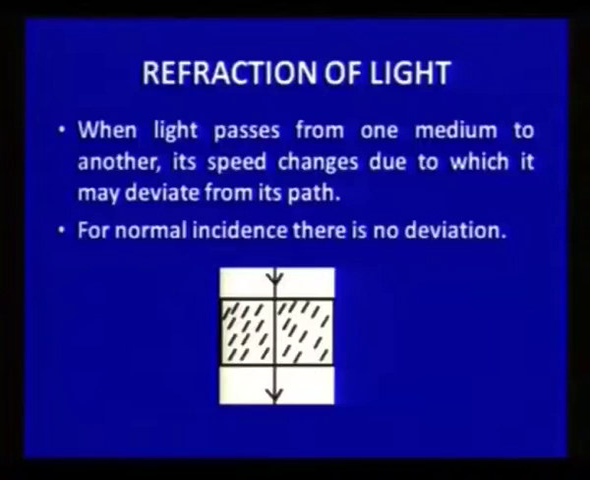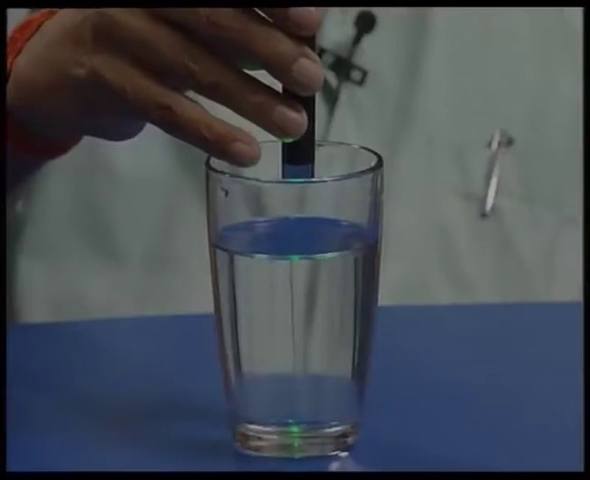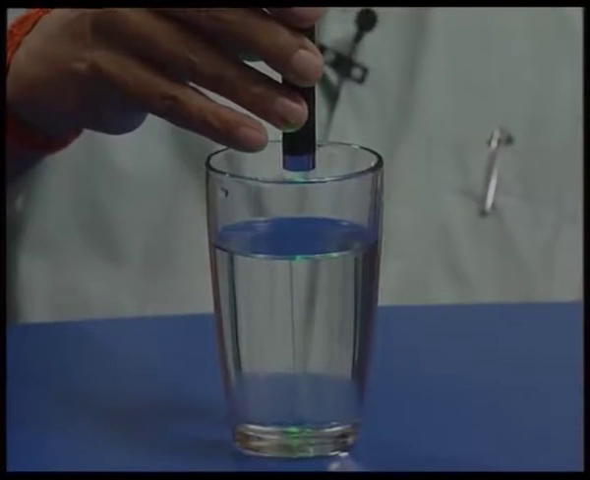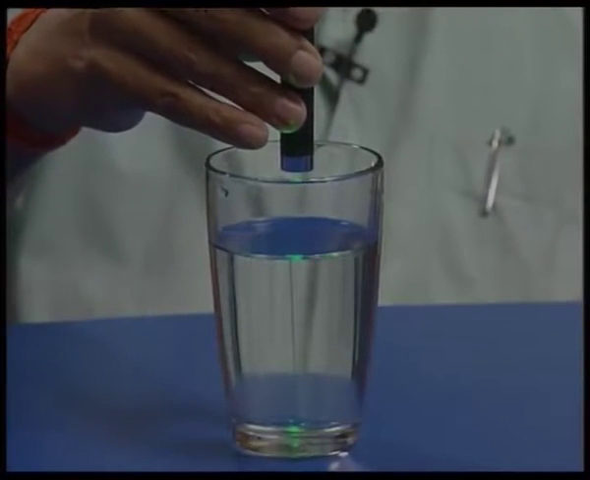Now, let us take another phenomenon which is called refraction of light. In refraction of light, when light passes from one medium to another, its speed changes, due to which it may deviate from its original path. But for normal incidence, there is no deviation. You can see this is a medium and light is passing undeviated.